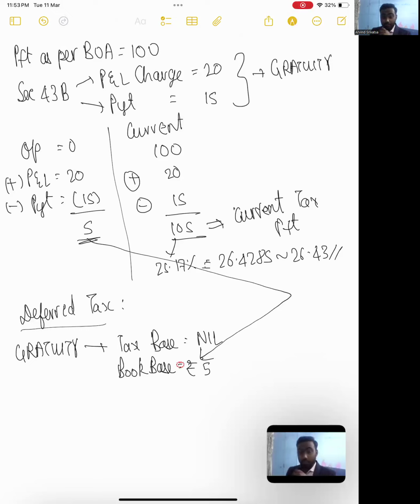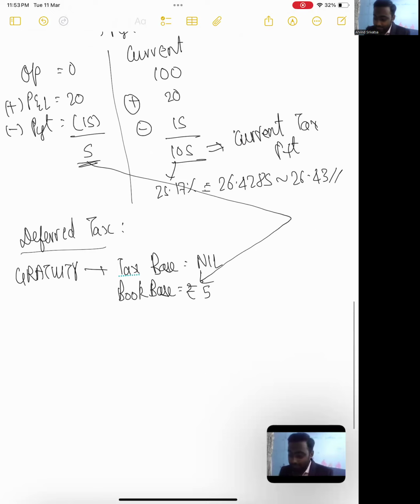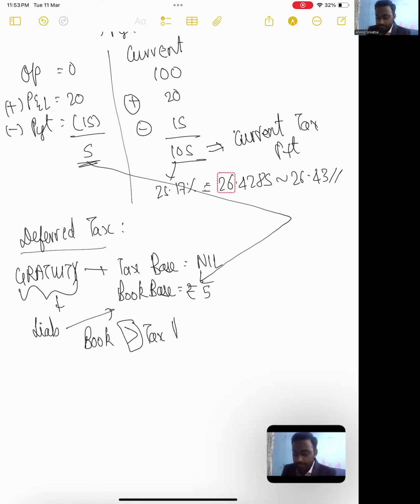So guys, I'm pretty sure that you know what is a book base, what is a tax base. I'm not going into the details of that. In case you need a video on that, just comment down below and I'll definitely make a video on that. So guys, here gratuity is a liability. So for a liability, if my book base is greater than tax base, just think logically. Will it be a deferred tax asset or a deferred tax liability? It will be a deferred tax asset, guys.